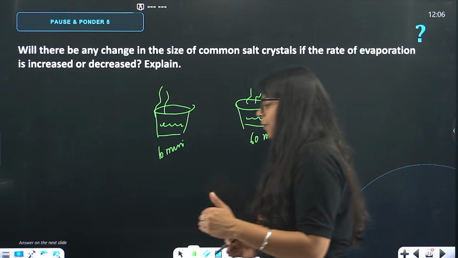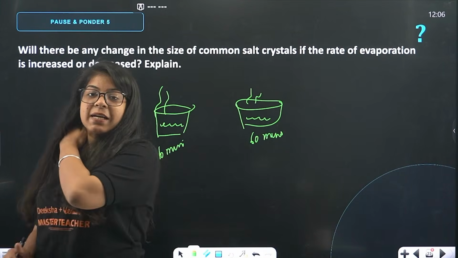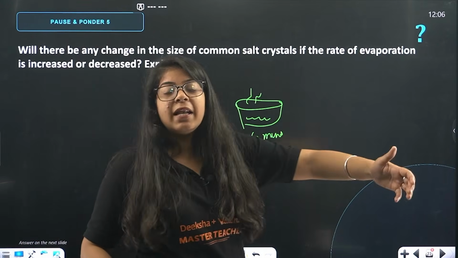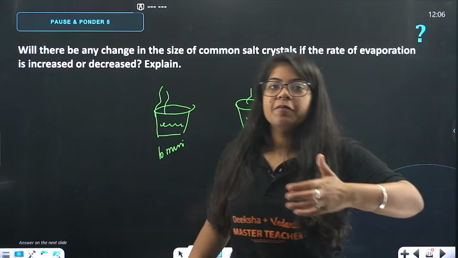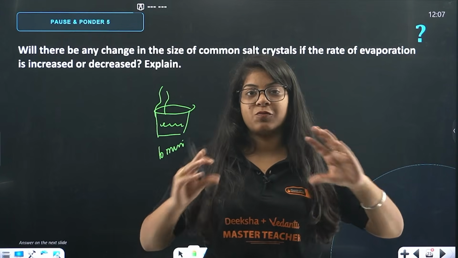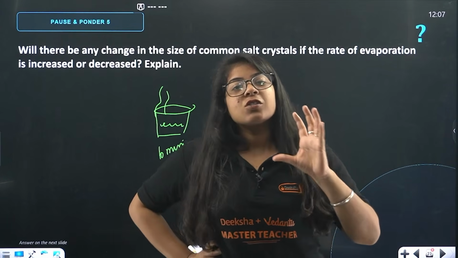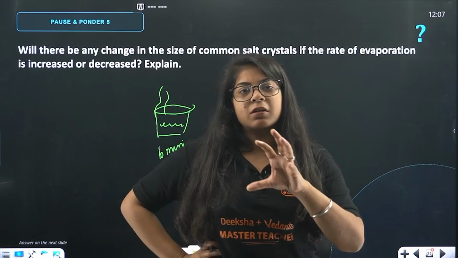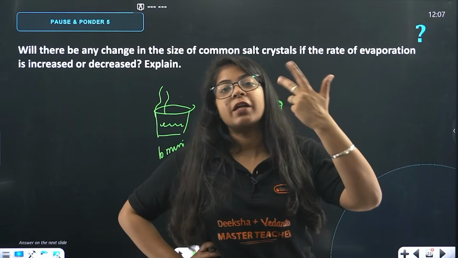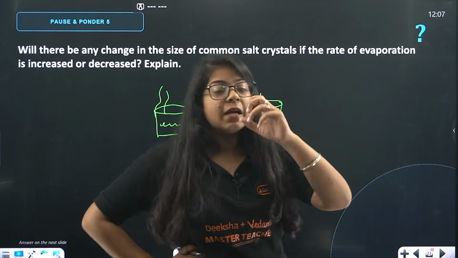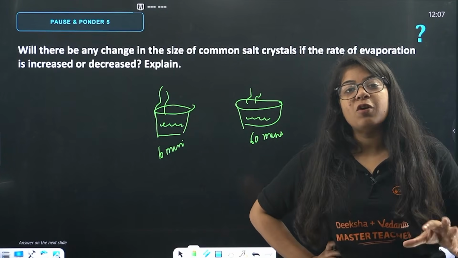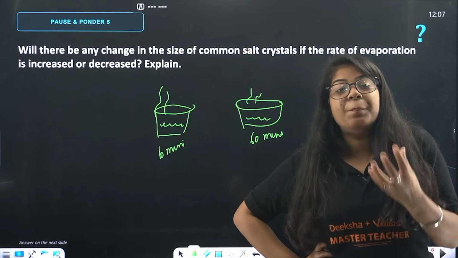So, when you do experiments, you will see that when we make crystals, we leave it overnight. For the whole 12, 13 hours, or when we used to make crystals in our graduation, I used to make very, very good crystals. We used to do the experiment at, let's say, 12 p.m. and see it the next day at 10 or 11 a.m. So, we used to leave it for almost 24 hours, so the crystals are big.